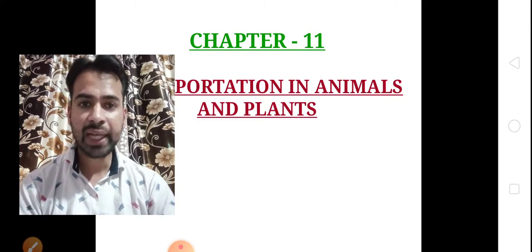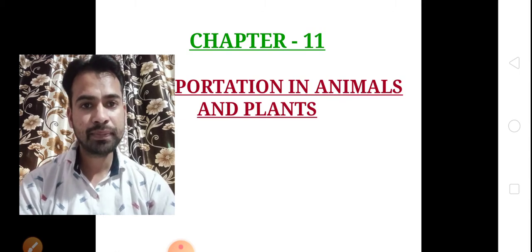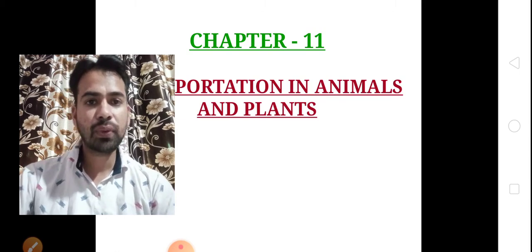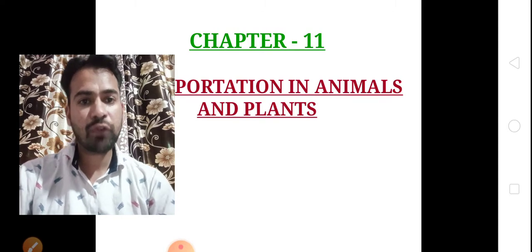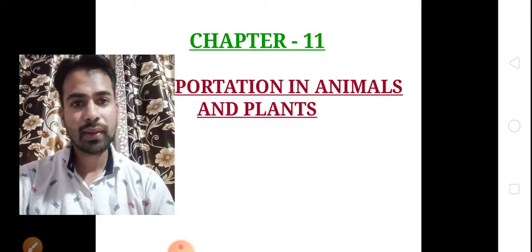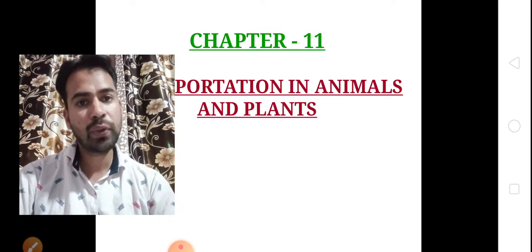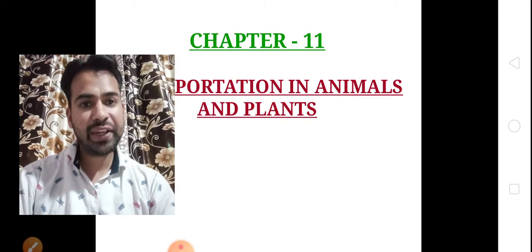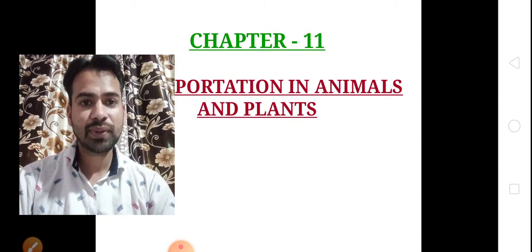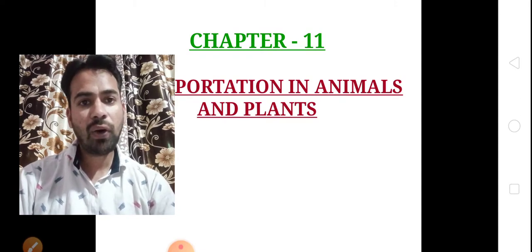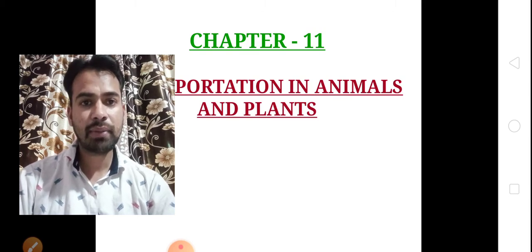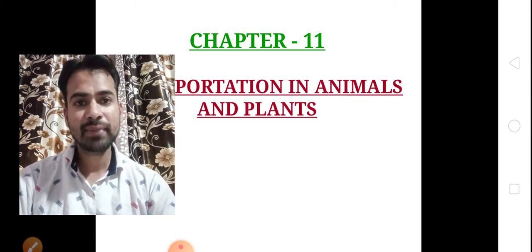These are of two types, xylem and phloem. Xylem transports the water and phloem transports the food. So these two tissues transport the food and water to the various parts of the plant. We will discuss this in detail, so let's start.